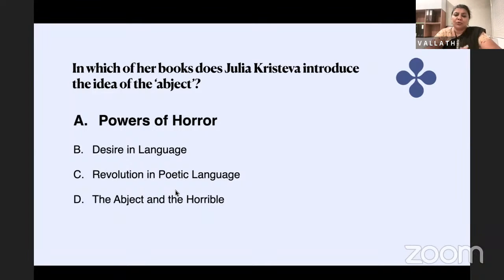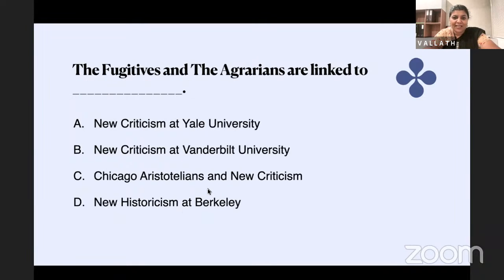And she has also introduced other concepts like chora, genotext and phenotext, intertextuality, etc. She is also a favorite of the question paper setters. And the full title of Powers of Horror actually gives away the answer also. The full title is An Essay on Abjection, which was published in 1980. And it explores the concept of abjection and its relation to psychoanalysis, literature, culture.